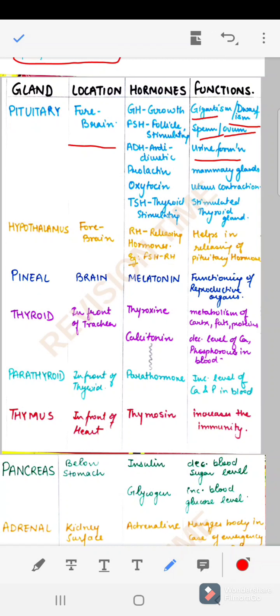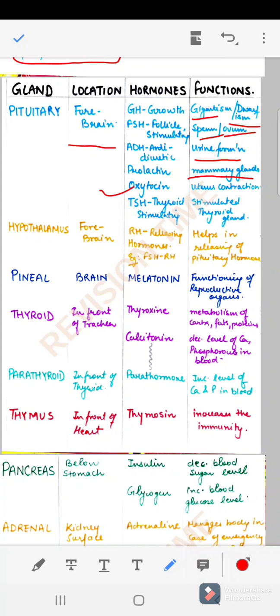Prolactin is associated with the mammary glands. Oxytocin is for the uterus contraction during the time of parturition. Parturition is the time of delivery of a baby. So we need uterus contraction, and oxytocin is used there. At times where there are no natural pains, the patient is injected with an injection for inducing pains. In that case we use oxytocin, right? Next is thyroid stimulating hormone. It stimulates the thyroid gland to release its hormone, right?